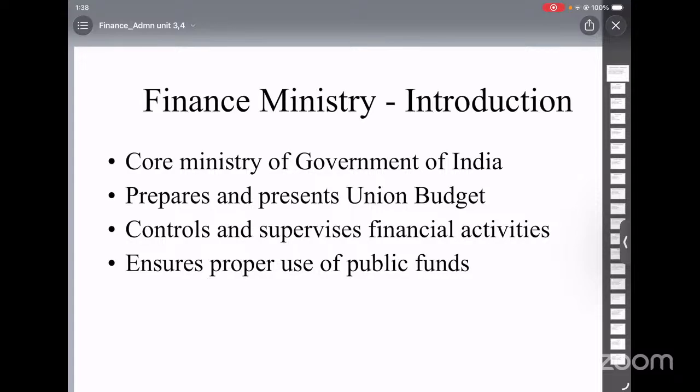The estimates are divided into two main parts. One part consists of revenues and expenses, and the second part consists of continuing items and another for new items. The heads of the departments carefully examine these estimates. After reviewing, they consolidate all estimates of the department. These consolidated estimates are then forwarded to the Ministry of Finance by the middle of November.